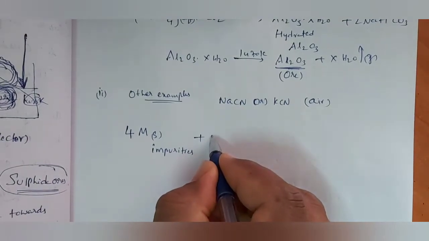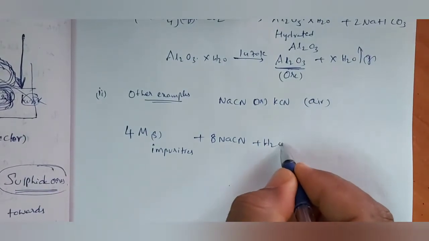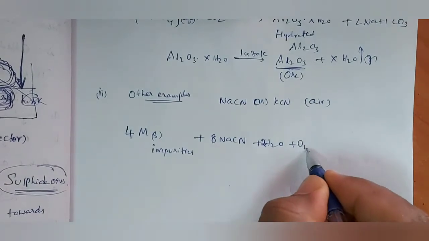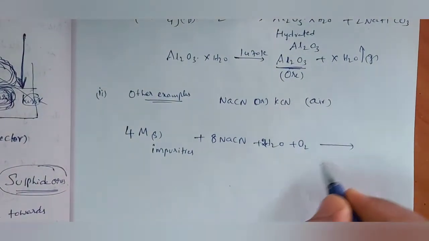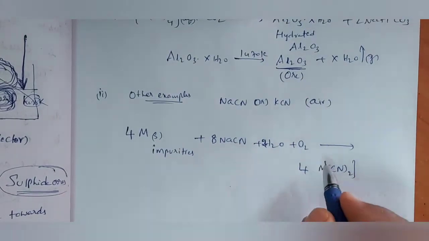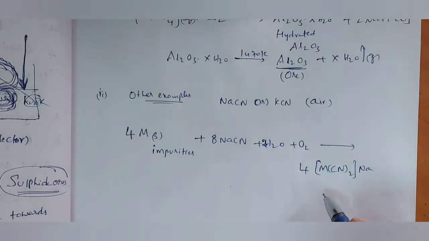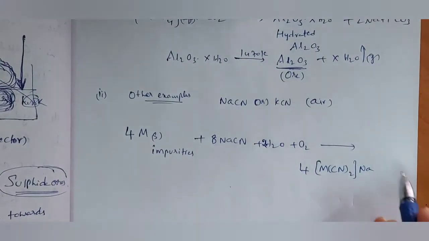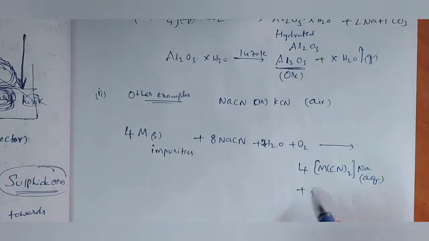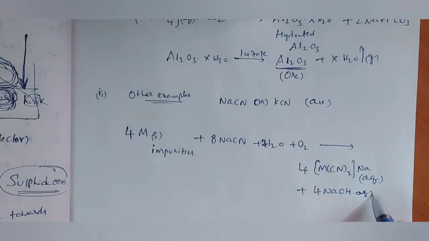To that, we added 8 NaCN in presence of water and in presence of O2 to form 4M[CN]2Na, which is dissolved in water, plus 4NaOH, which is dissolved in water.